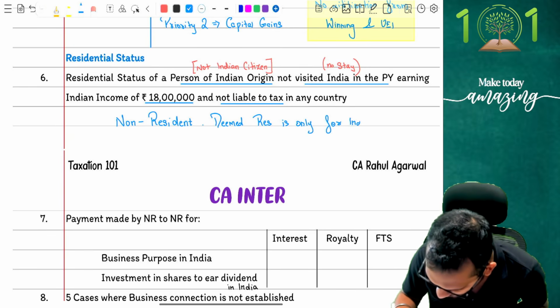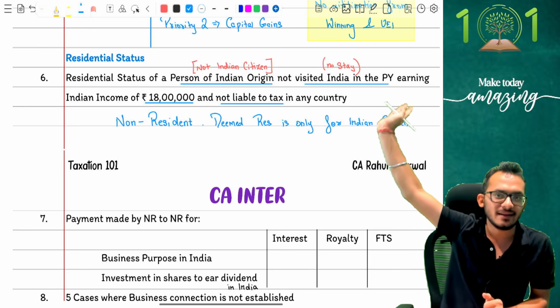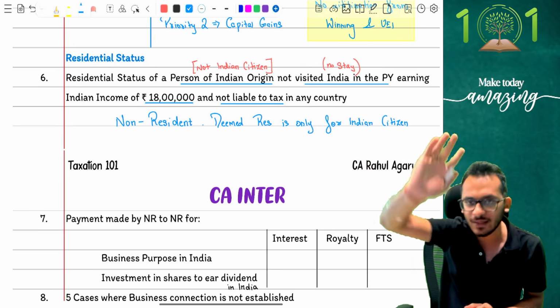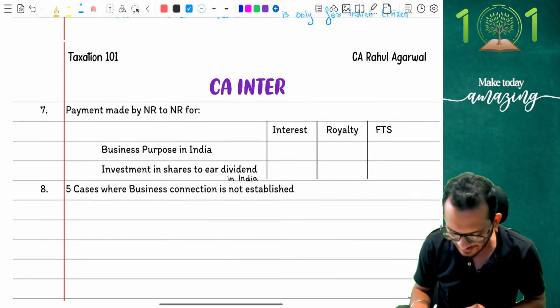Yes, so deemed residency is only for Indian citizen, which means in this conversation, despite the fact that his Indian income is more than 15 lakhs, despite the fact that he's not liable to tax in any country, I cannot declare him as a resident. He will have to become a non-resident only. That's the understanding on this part. Clear? Very good. With that understanding, I'm moving on forward.